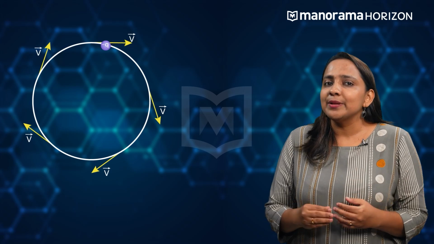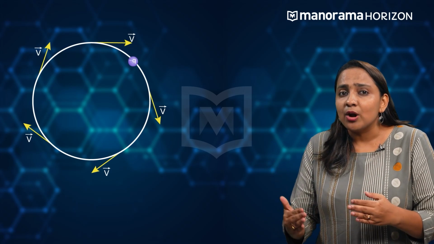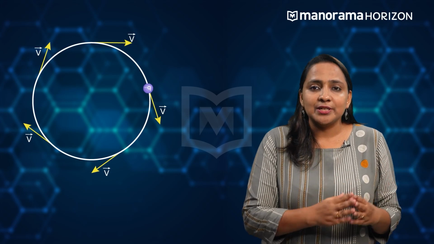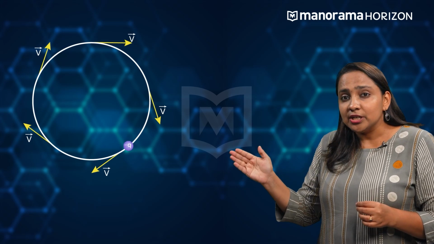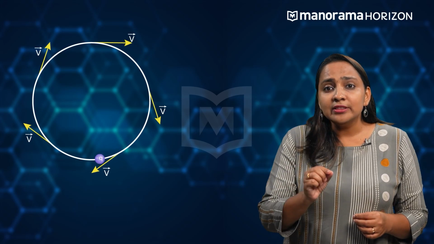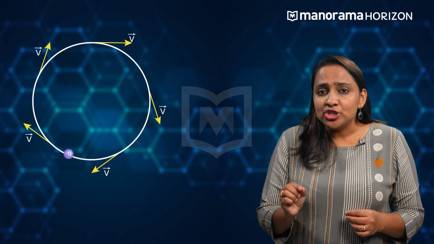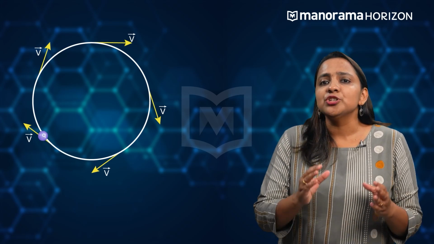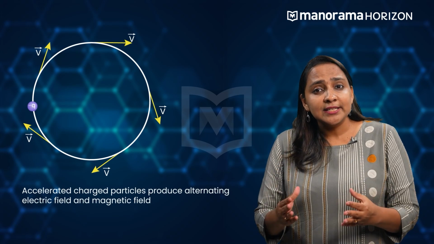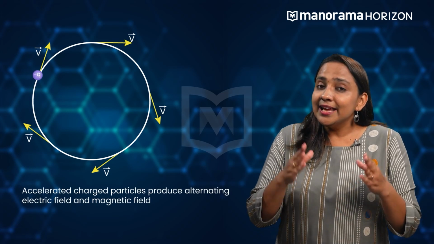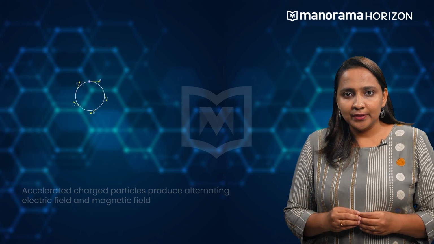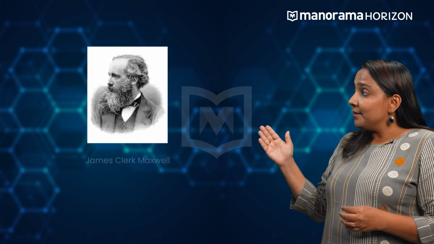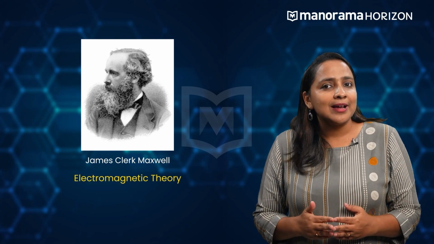Let us see what happens when charged particles rotate around a center in a circular orbit. When these charged particles rotate, their velocity changes direction continuously along the tangential direction, which results in the acceleration of charged particles. Once the oscillating charged particles are accelerated, it will produce an alternating electric field as well as magnetic field. Based on this idea, James Clerk Maxwell in 1870s proposed the classic electromagnetic theory.